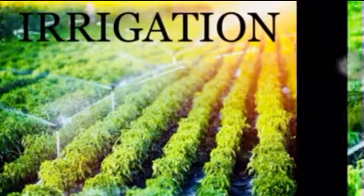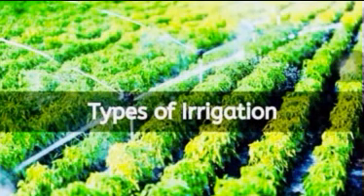So, now the types of irrigation. The important types of irrigation in India are wells, canals, and tanks. So, what is well irrigation? We all have seen the wells, we all know about it. So, it is the most important type of irrigation in India. Well irrigation is possible even in areas of low rainfall. It is cheap and easy to dig wells and they do not require superior technology.